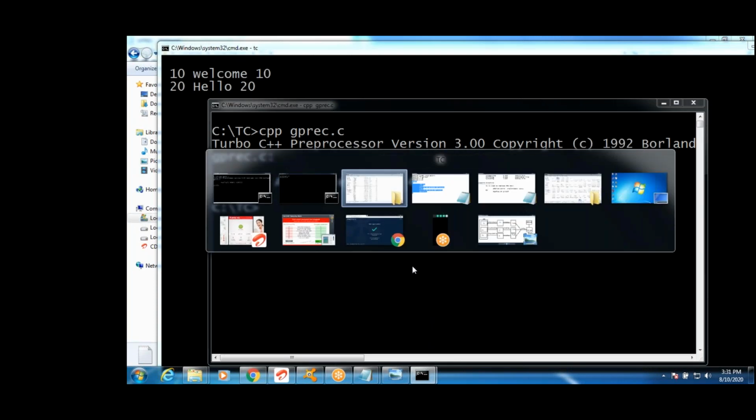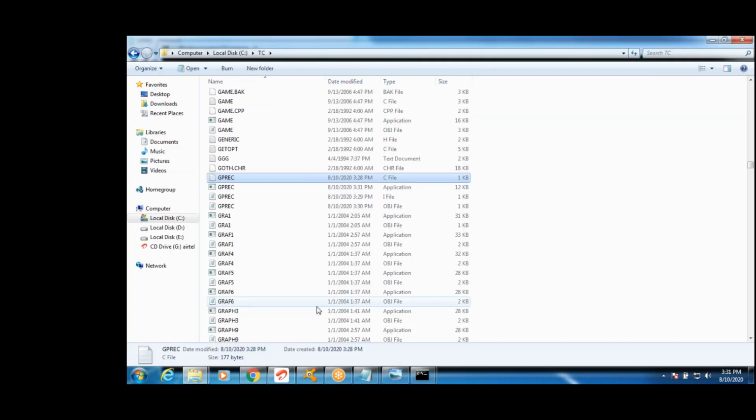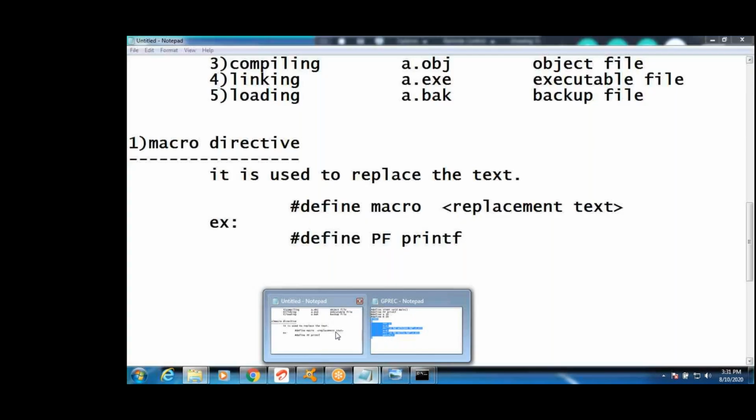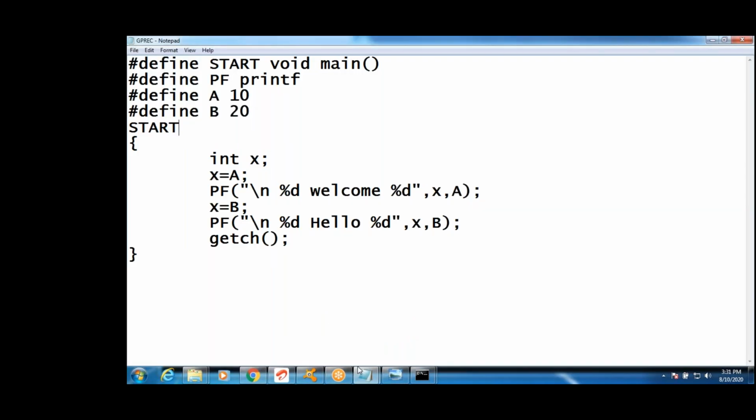You understood, right? It's a .i file and a .c file, guys. Both the .c file and the .i file. This is the .i file.